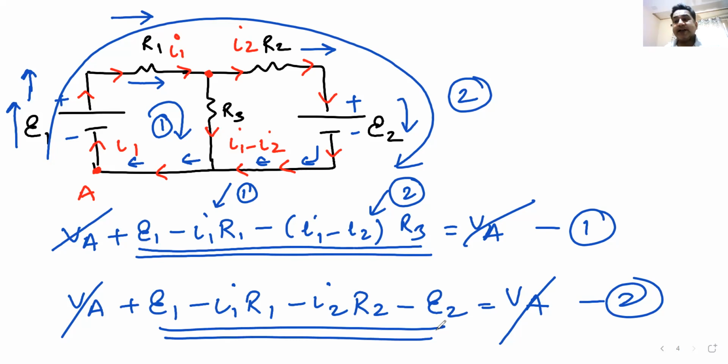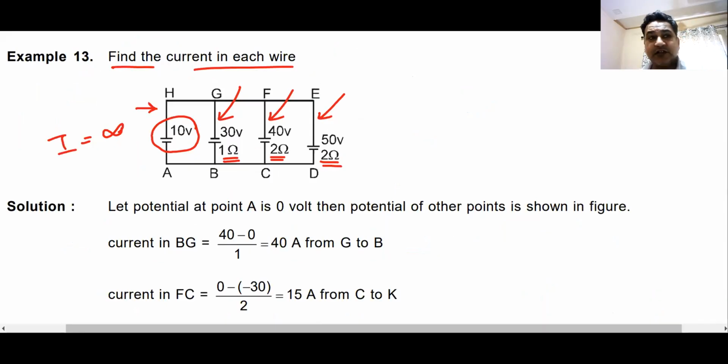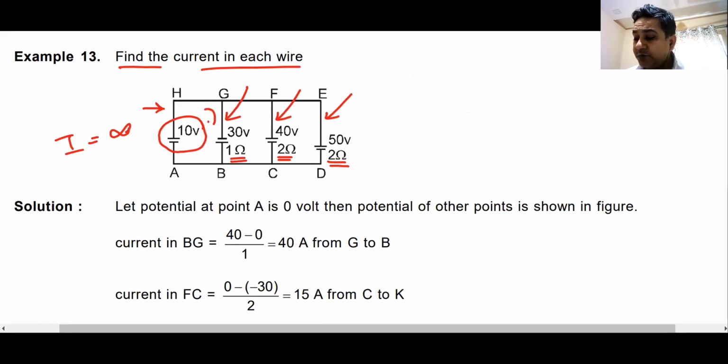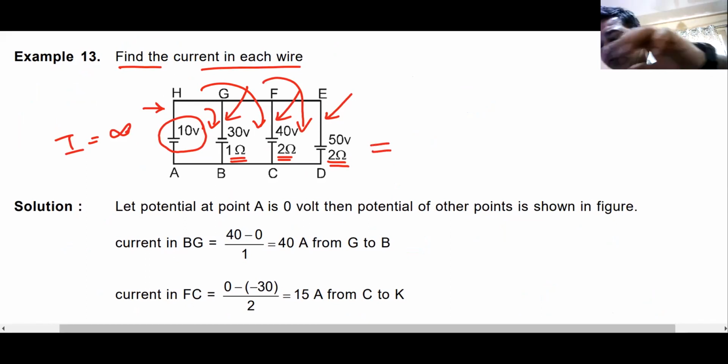Two equations, two variables. You can apply Kirchhoff's voltage law and find your answer. Similarly, you can find answers to the questions I had given. Apply Kirchhoff's law in this loop and you will get the answer for this one. Apply it in this loop and you will get the answer for the second one. Apply it in the final big loop and you will get the current in this one. I leave you to do this as homework. In the next class, I'll tell you a different way of doing it, something known as nodal theorem.